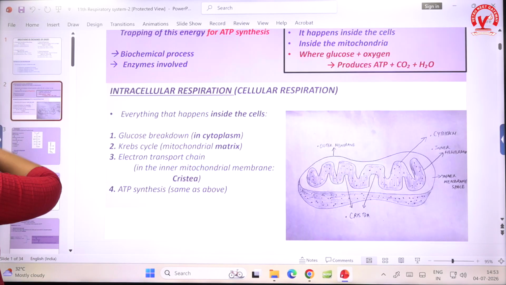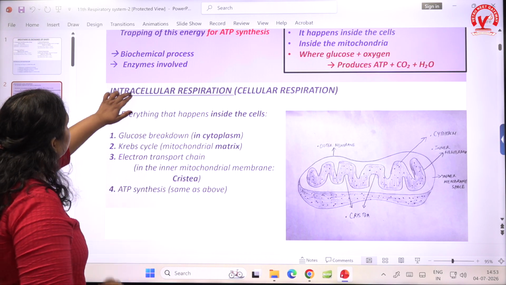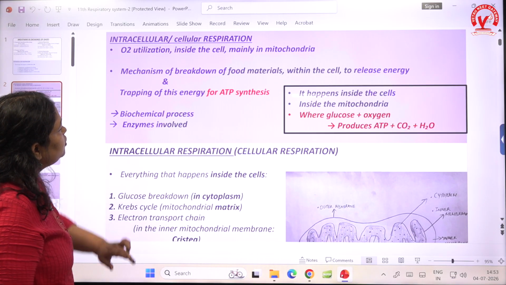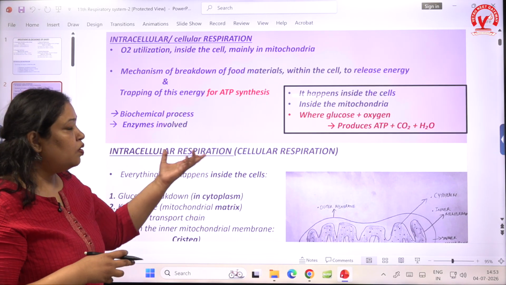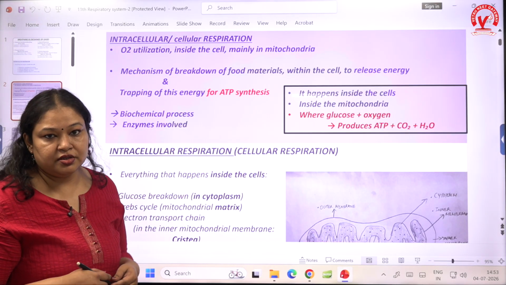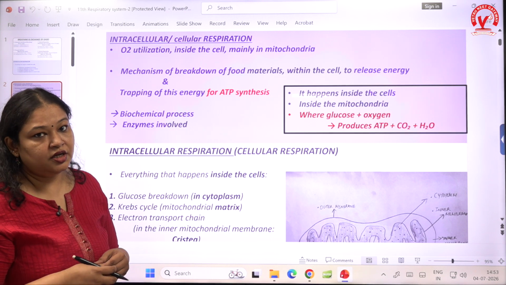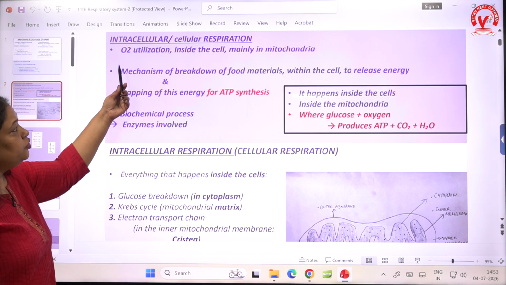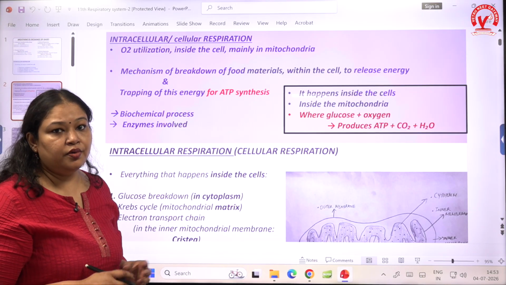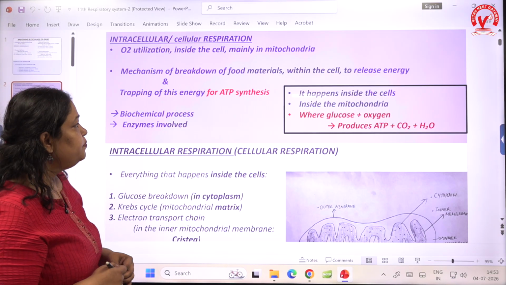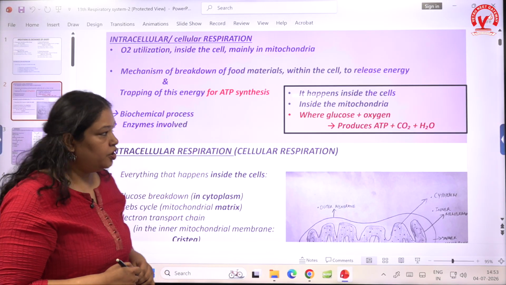Okay, let's speak about intracellular respiration. In intracellular respiration, what happens is, it happens inside the cell. We saw what happens outside the cell, that is called extracellular respiration. Intracellular respiration is also called cellular respiration. We have O2 utilization inside the cell, mainly in the mitochondria. We all know that the cell contains mitochondria. So this particular respiration occurs in the mitochondria.